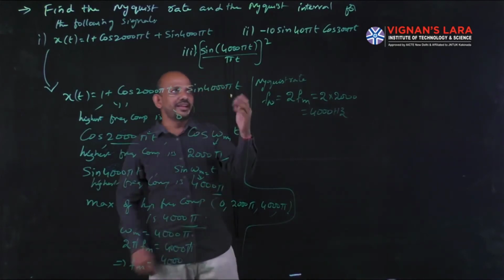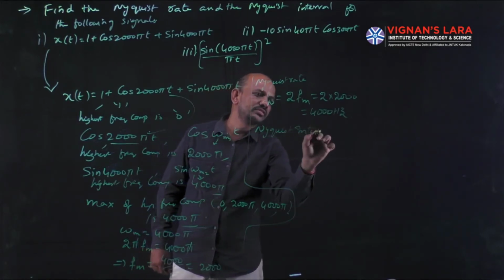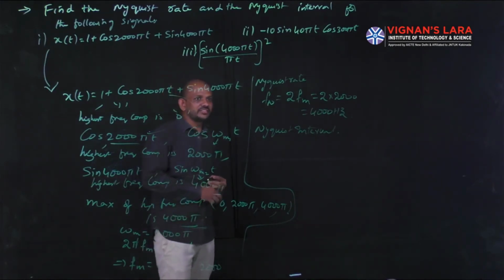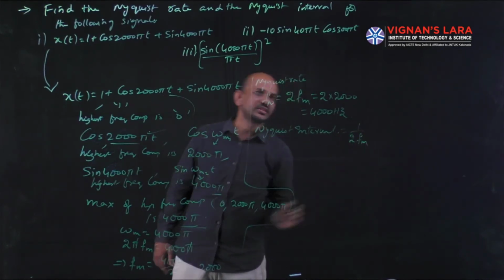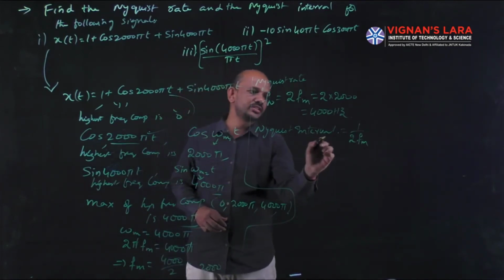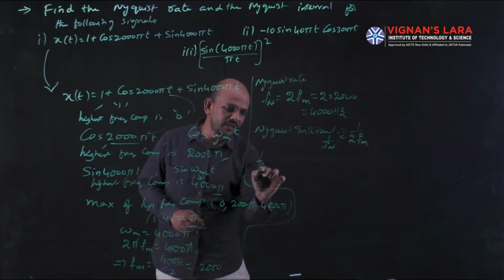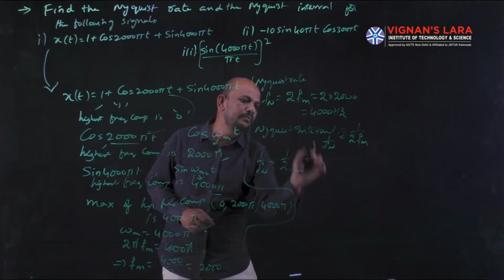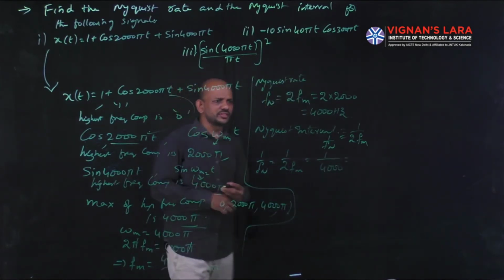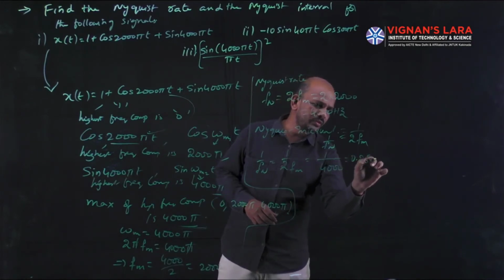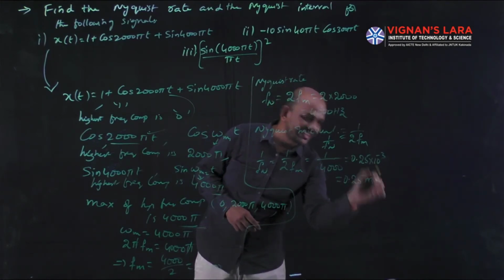Next I have to find the Nyquist interval. The Nyquist interval is nothing but the inverse of the Nyquist rate, that is 1 by fn, which is equal to 1 by 2 fm, which is equal to 1 by 4000. 1 by 4000 is equal to 0.25 into 10 power minus 3, or simply 0.25 milliseconds.